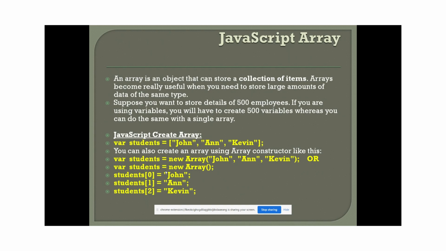Instead of that, JavaScript provides a concept called array. Here we can see creating an array where students equals John and Kevin. This way we can create an array with a bunch of records, like 100 or 200 records, and within 2-3 lines of code we can complete that collection of data. We can print it directly with students itself. We can access the data by indexing: 0, 1, 2, where the start is 0 for John, 1 for Kevin. So guys, this is the array concept which JavaScript provides, like Java and other languages.